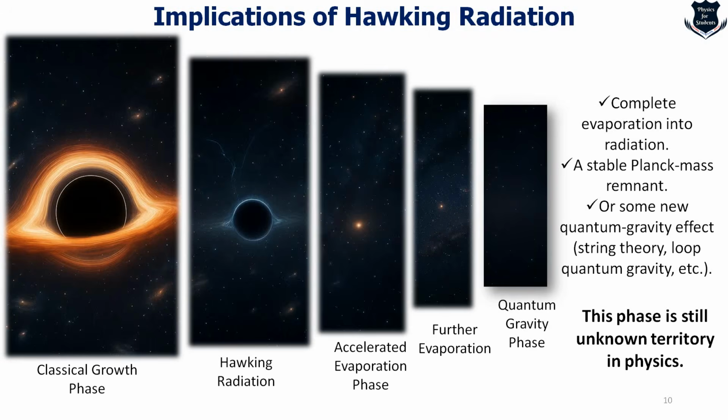Now what is more important is that as the black hole loses mass, as it shows through Hawking radiation, and the entire black hole slowly evaporates, this led to a very controversial and important problem in science, called the information paradox. What is the information paradox? That we are going to understand in the next part of our video.